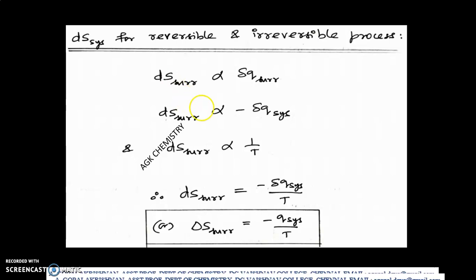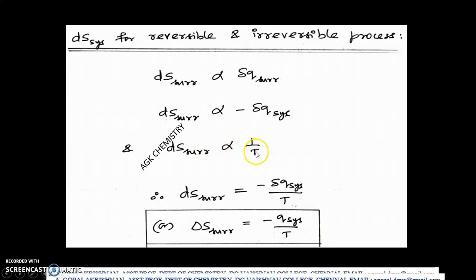Okay. Then, listen, whatever amount of thermal energy is obtained in the surrounding, that thermal energy comes out from the system. So when the system loses energy, we gain energy in the surrounding. Therefore, the gain of energy in the surrounding is equal to the loss of energy in the system. So we can also write this as minus del Q system. Okay. Now, also the change in entropy of the surrounding is inversely proportional to temperature.